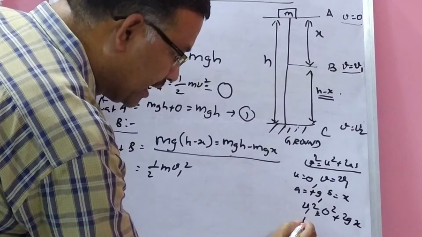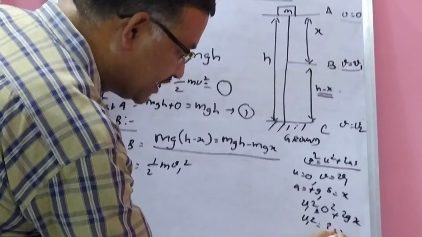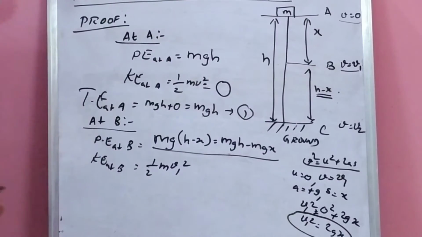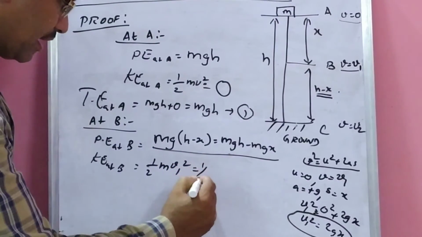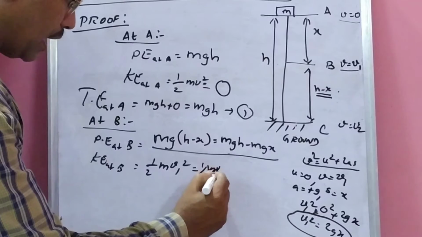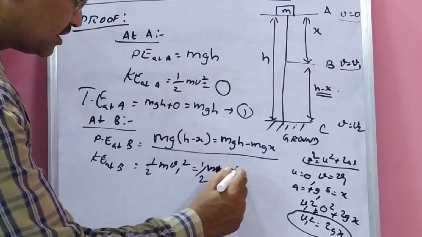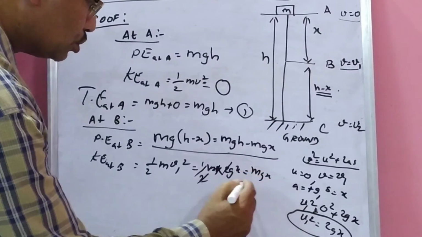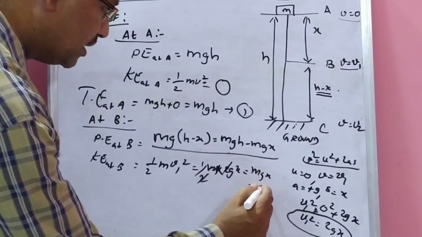So V1 square is equal to 2gx. If you substitute here half m into 2gx, the 2 is cancelled, so mgx. So kinetic energy at B is equal to mgx.